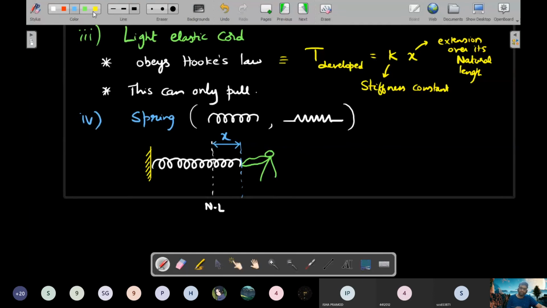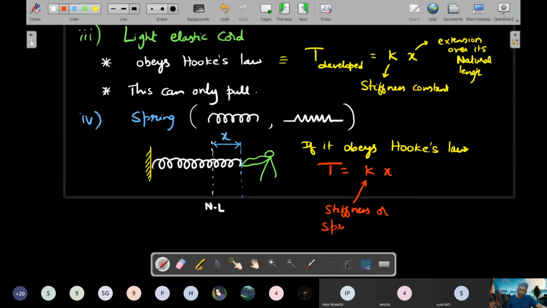All springs need not obey Hooke's law. Even a light elastic cord, if nothing is mentioned, we'll assume it obeys Hooke's law. So if it obeys Hooke's law, that is, tension proportional to extension, then you should be able to again write T is equal to K times X. K is called the stiffness constant, and in the case of a spring, it's also known as the spring constant.